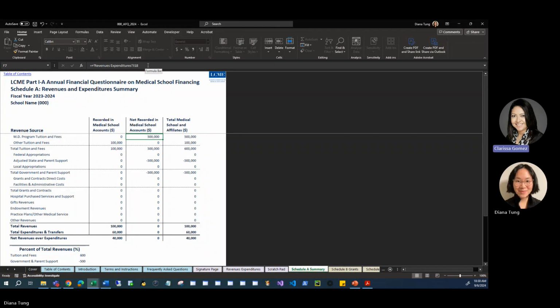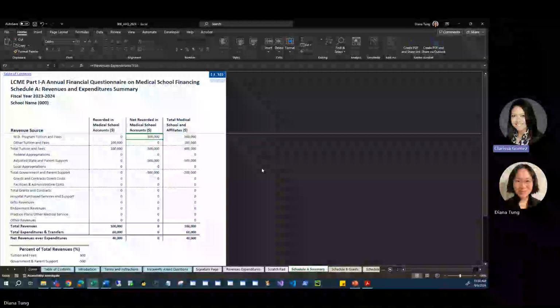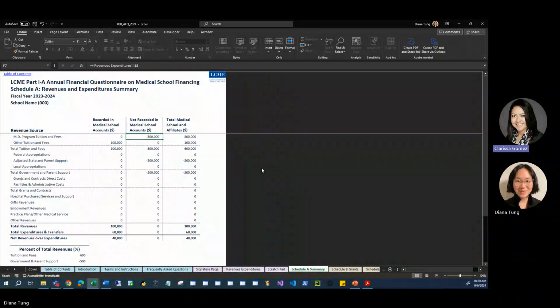Each schedule is designed to fit on one page. Use Print Preview to see the whole report by going to File, then Print. As you complete the Revenues Expenditures worksheet, you will see that specific schedules like grants, practice plan, hospitals, and government and parent support become populated with data.